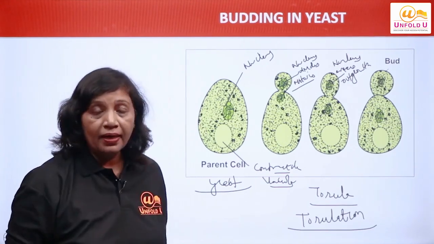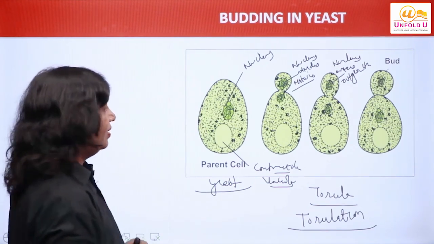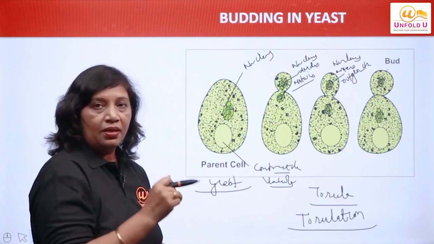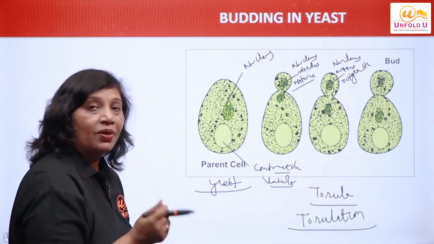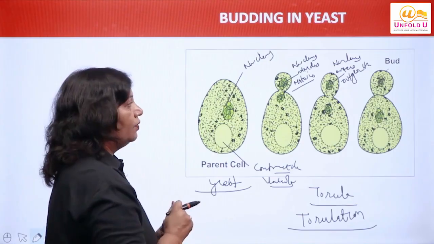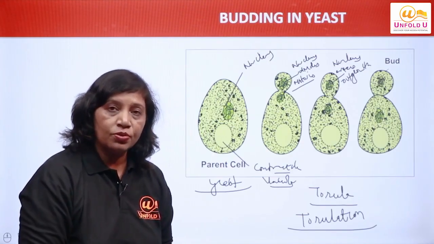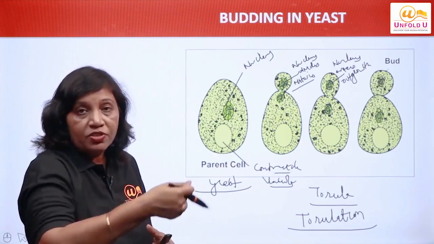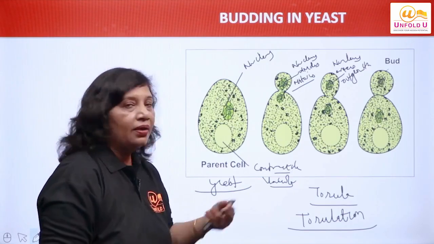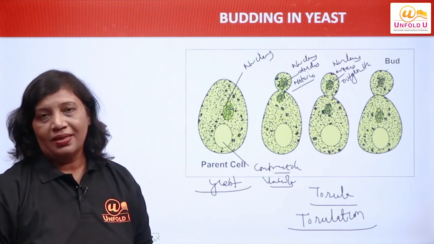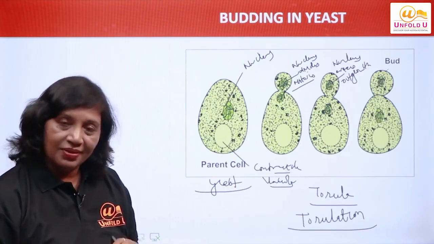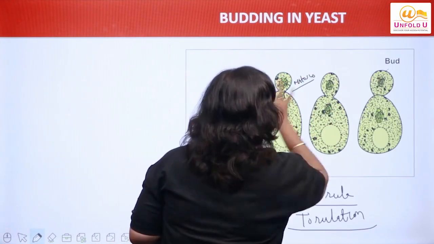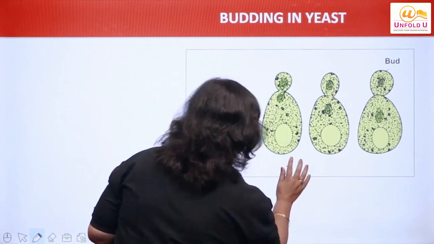So what is budding? How budding takes place in the yeast? Yeast, this is a rounded structure. First of all, an outgrowth appears, nucleus divides, a part of nucleus enters into the outgrowth, right? That outgrowth changes into the bud. Slowly the bud may change into chains. It may form chains of buds. They appear like torula, and this is called as torulation. I hope this much is clear to you all, right? So this is budding in case of yeast.